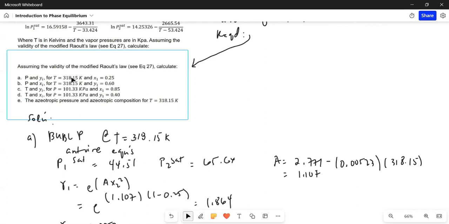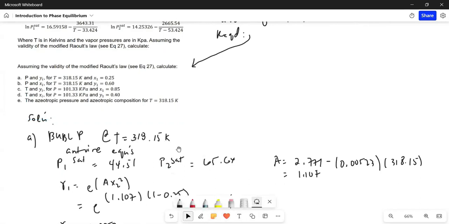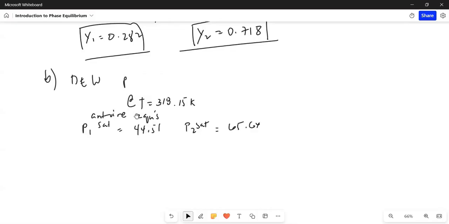So the temperature is the same, so P1 sat and P2 sat are the same. I copy the saturation pressures at the same temperature as letter A. And the first step that we need to do is to calculate for the pressure. So these are the iterative steps.